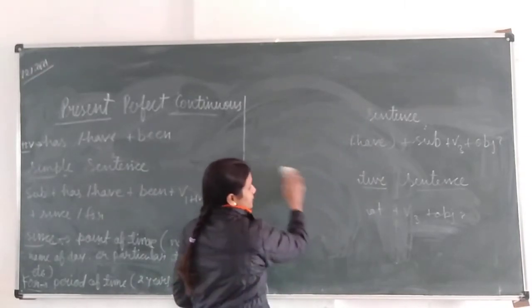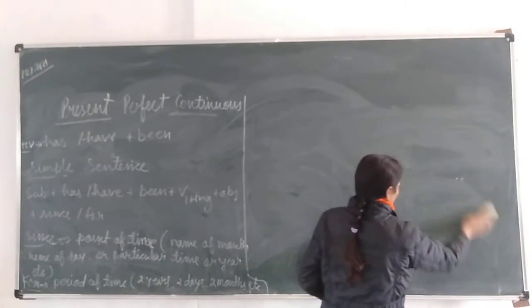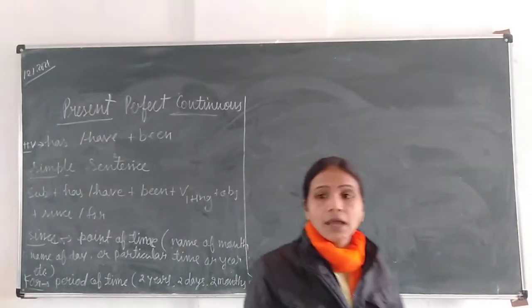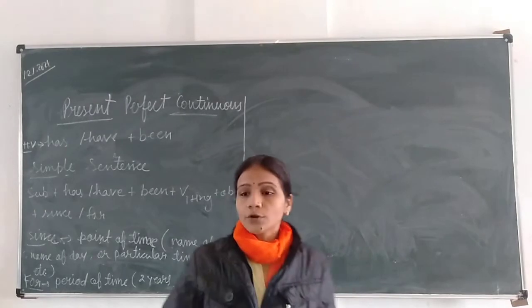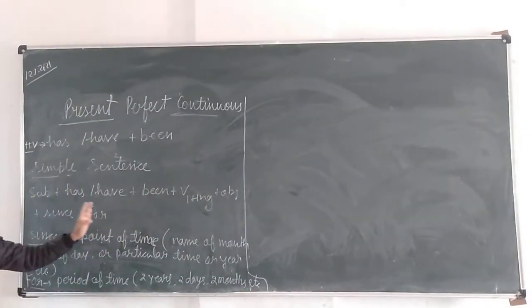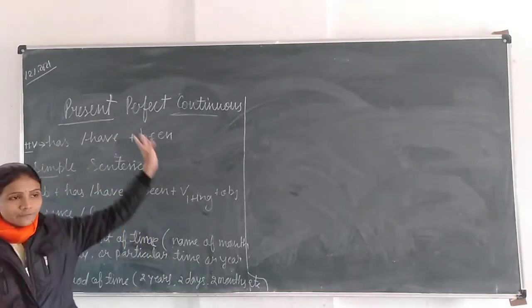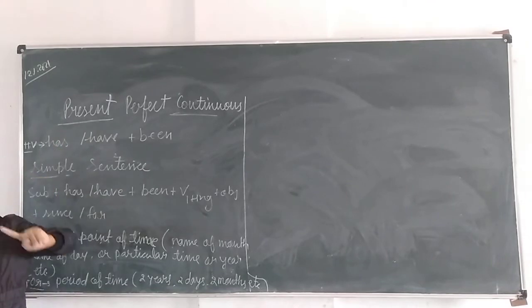Yes, give another example. He has been playing football for 2 hours. Now it's correct. He has been playing football for 2 hours. Okay, so write 2 examples after this sentence structure. Now I am writing the sentence structure of a negative sentence of present perfect continuous tense.